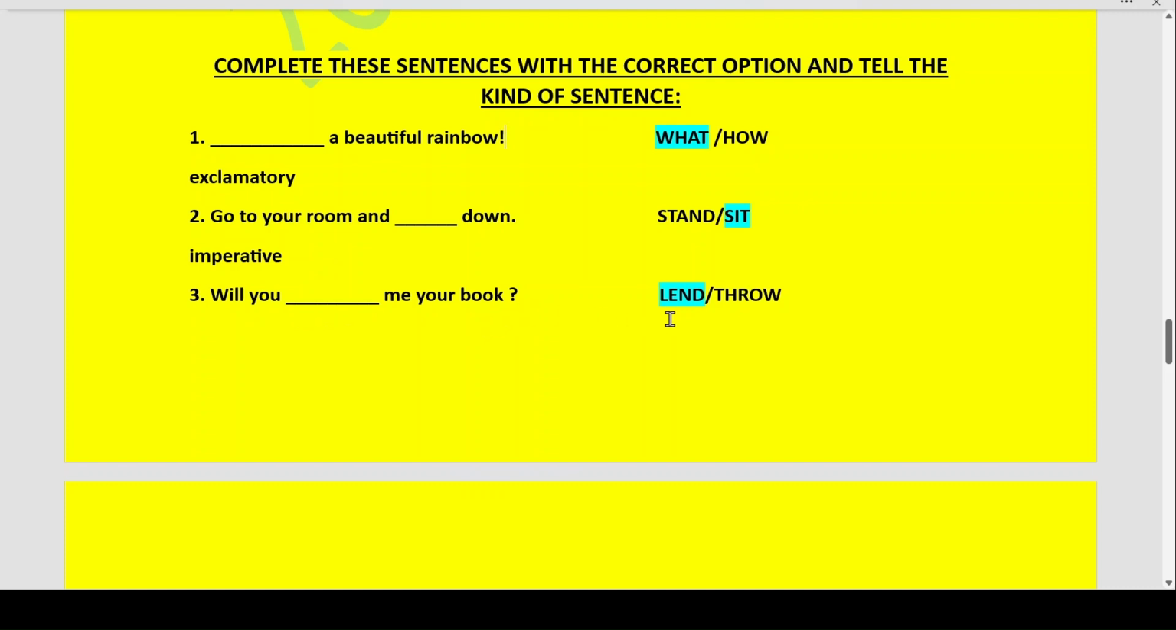Next, will you dash me your book? Question mark. Will you lend me your book? Nobody throws a book. They lend a book. Therefore, this is an interrogative sentence.